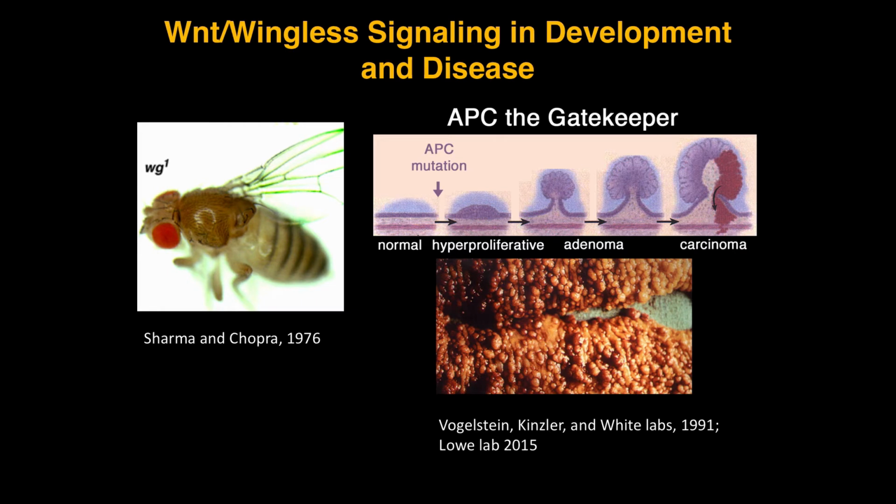My lab works on the Wnt signal transduction pathway, a pathway that's important for the development of all animals. Inhibition of Wnt signaling results in a number of developmental defects in many tissues, whereas overactivation of Wnt signaling is the initiating event in the onset of colorectal cancer.